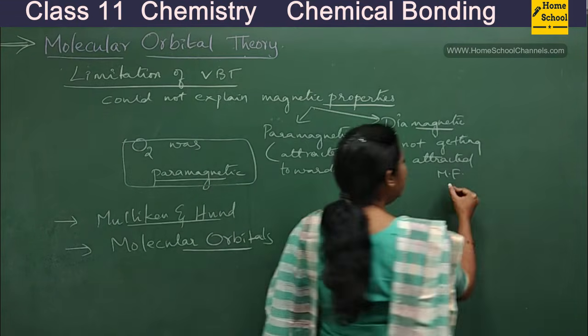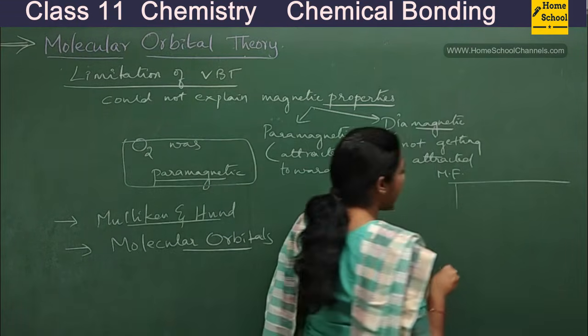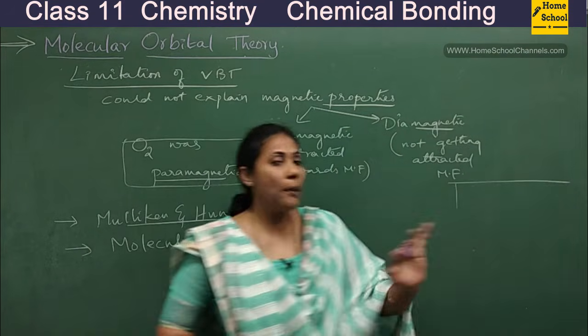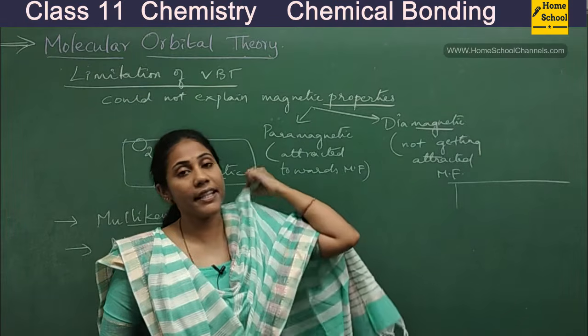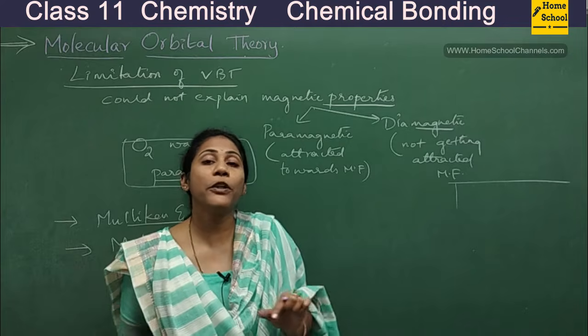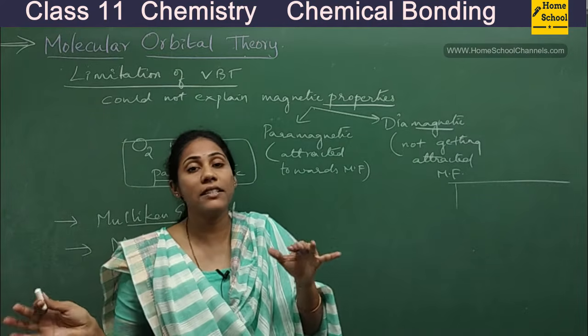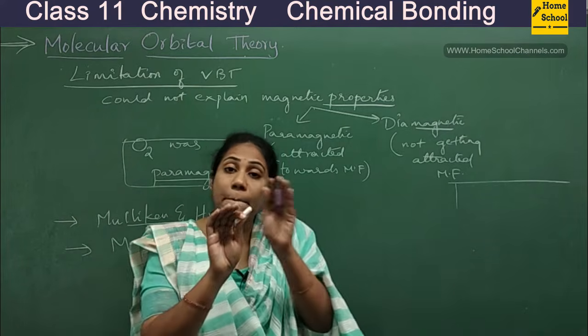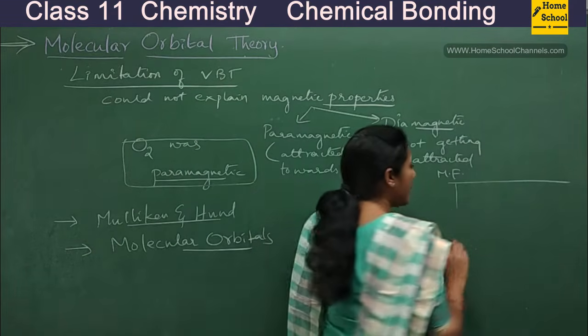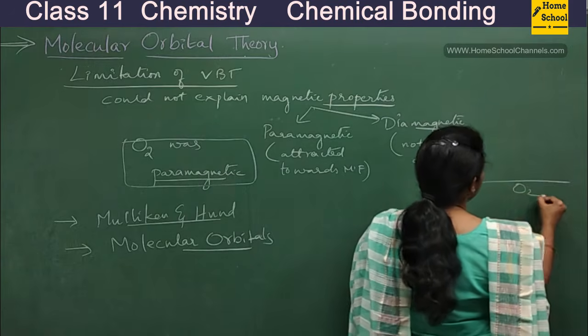In our VBT, we studied that two atomic orbitals combine to form a covalent bond, isn't it? If you have to observe sharing of electrons between two atoms, atomic orbitals carrying single electrons must overlap with each other, right? Fine. For example, let me take the O2 molecule.